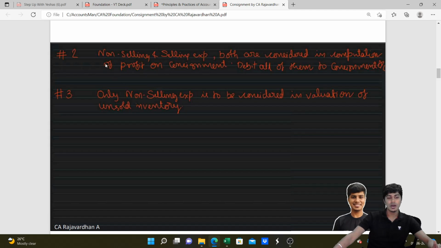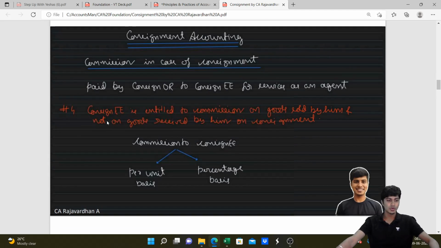Rule number 2. Non-selling expenses and selling expenses both are considered in computation of profit. When we compute the profit, both the expenses are considered. Both are debited to consignment account. Both are to be borne by consignor. Any expense, non-selling or selling, if it is paid by consignee, consignor has to reimburse it. However, in computation of closing stock, only non-selling expense is considered. See rule number 3: only non-selling expense is to be considered in the valuation of unsold inventory. Got it? So 3 rules, all the expenses covered. I hope you all understood. So let's quickly go to the next part.